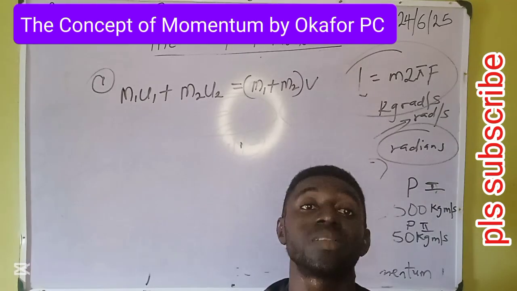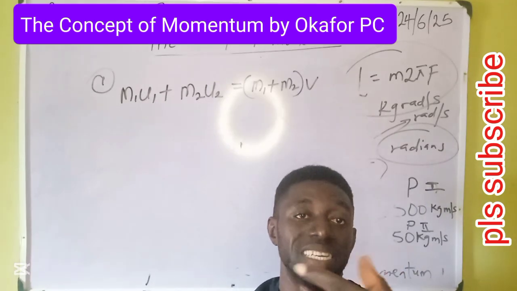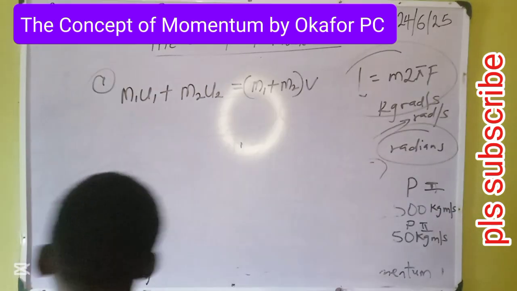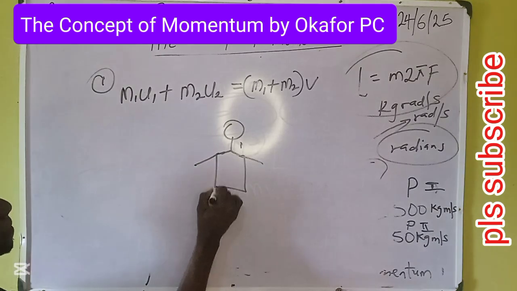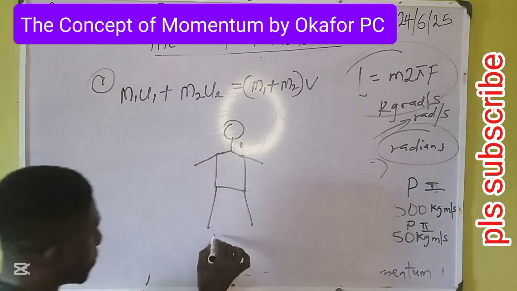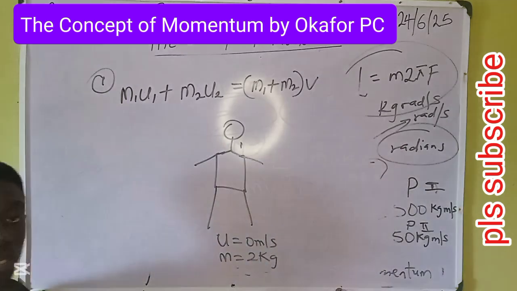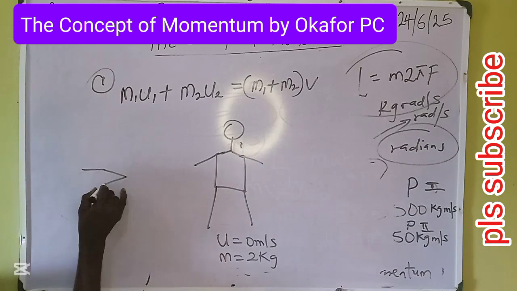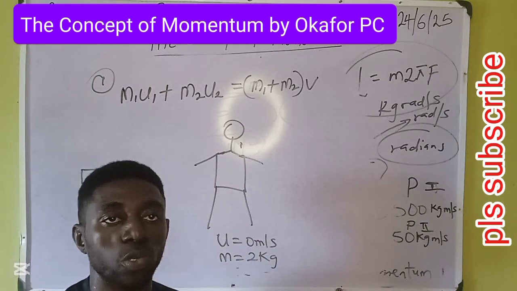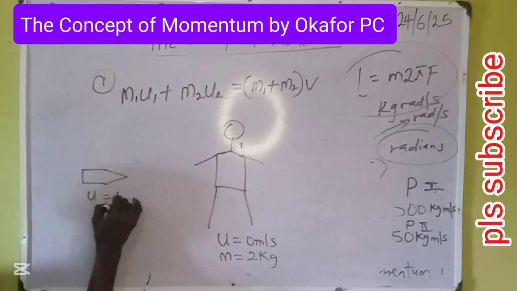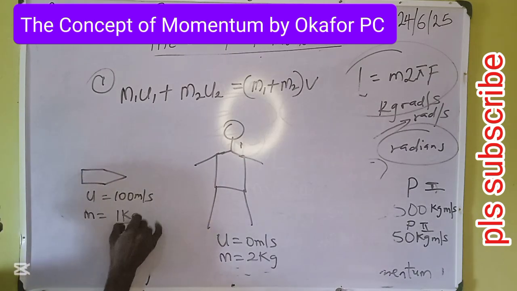The equation on the board explains momentum. There, 2 bodies will collide. Take for instance, we have a human body at rest, not moving. The speed is 0 meters per second. The mass is 2 kg, for instance. Then we have bullets coming, streamlined. The initial speed of the bullet, that's why I'm using U, is 100 meters per second. And the mass of the bullet is 1 kg.